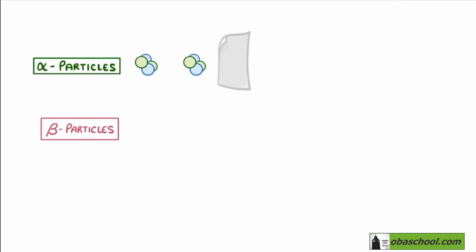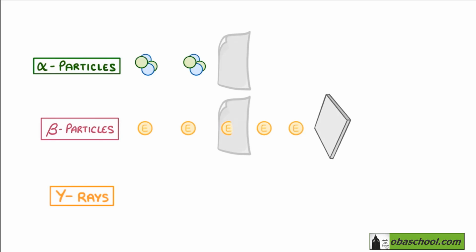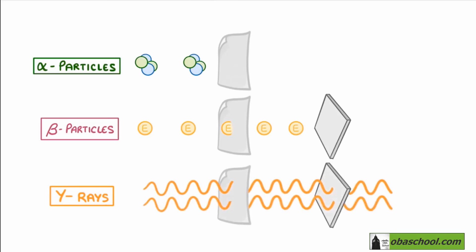However, beta particles are just electrons and can be stopped by a thin sheet of aluminium. Gamma rays are electromagnetic rays which require a thick piece of lead to stop them.